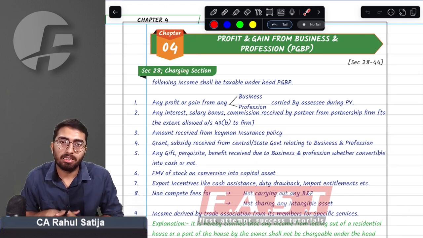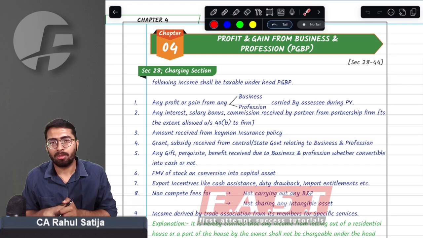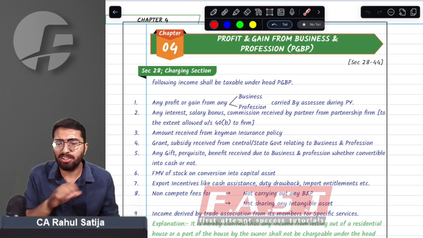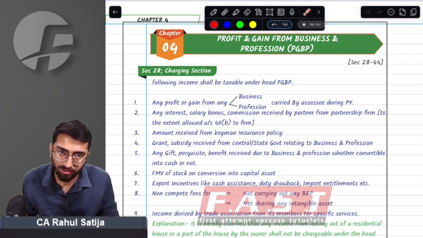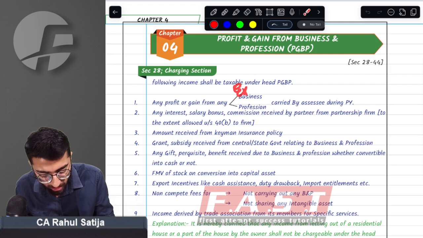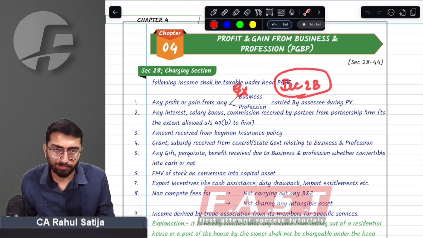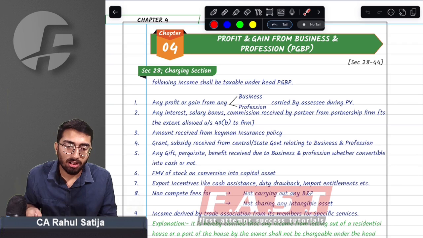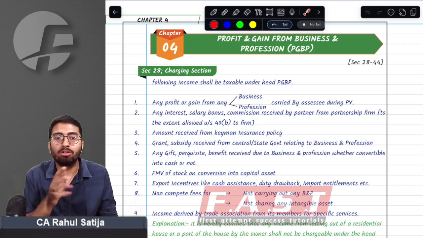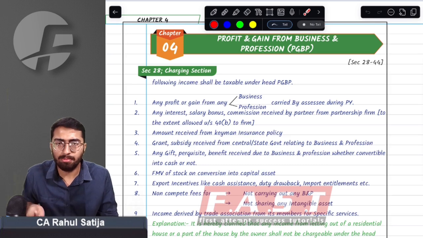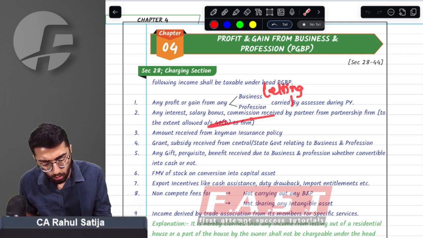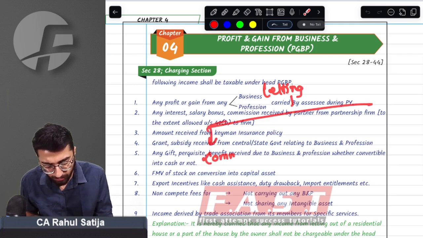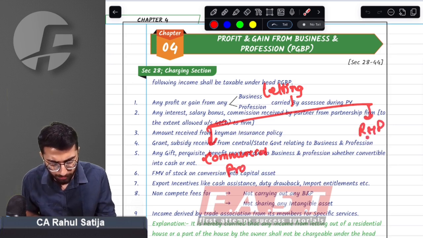Let us start the amendments that are in the PGBP chapter. Majorly, there are three amendments. Rest you can ignore. Only three amendments are there in the PGBP chapter. First of all, an explanation has been added to section number 28. What this explanation says: if a person has a business of letting out of immovable property, he can let out two kinds of property. It can be either commercial property, or residential house property.